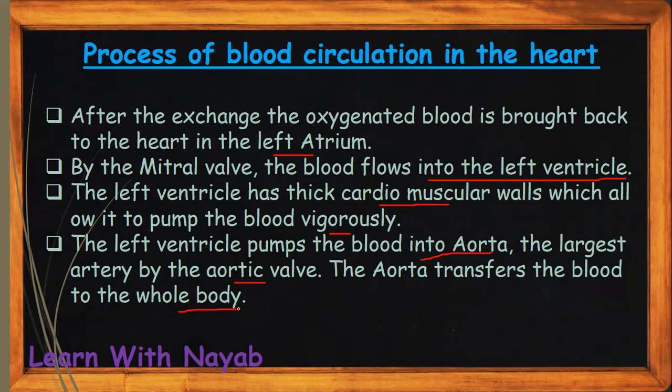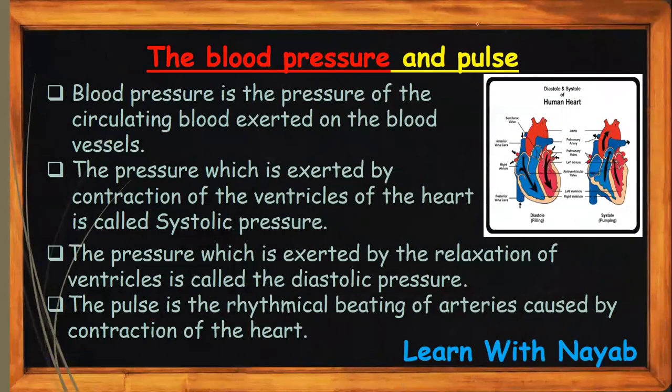So this was the function of the heart, how it transfers blood to the whole body. Now, the blood pressure and the pulse. The blood pressure is the pressure of the circulating blood exerted on the blood vessels. As you can see, when the blood is forced, it is pressurized to go into the arteries, and it exerts pressure not just in the arteries but in the whole of the blood vessels.